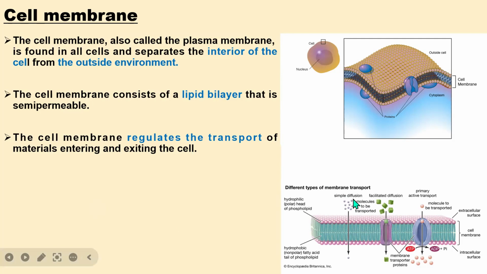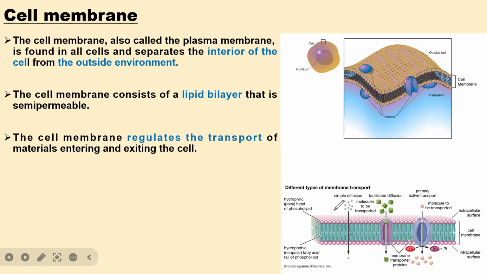Simple diffusion is a type of diffusion in which lipophilic substances or molecules can get into the cells directly without using any protein carrier or transporter. Simple diffusion is the movement of molecules from the region of higher concentration to the region of lower concentration.